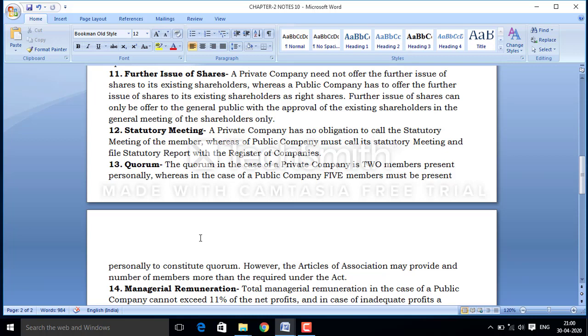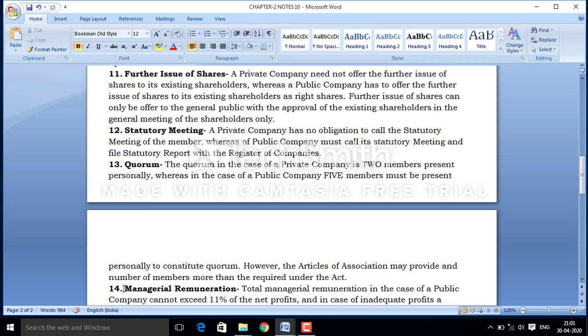kind of decision. So for fulfilling the criteria of the meeting, in case of a private company, they must fulfill the quorum of minimum 2 persons or minimum 2 members, but in case of a public company, they must have to connect at least 5 members.